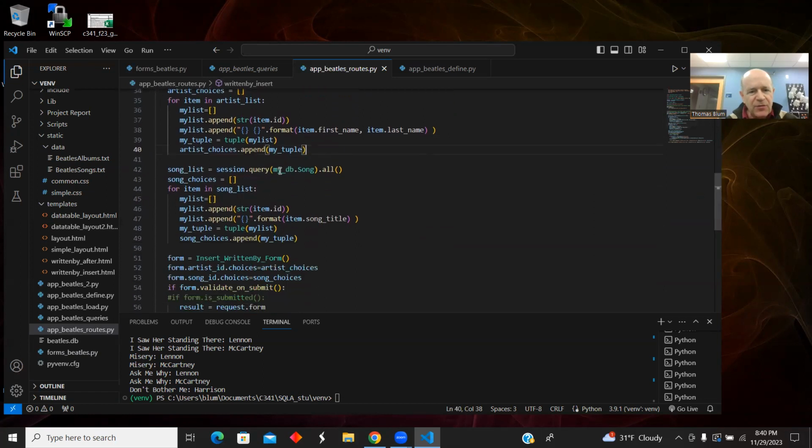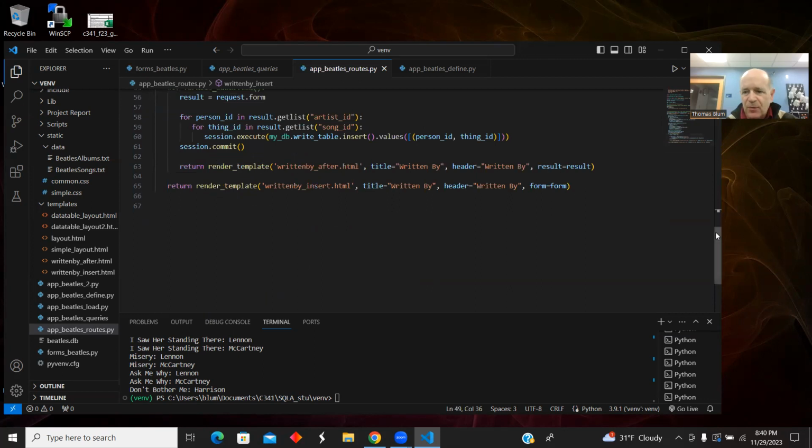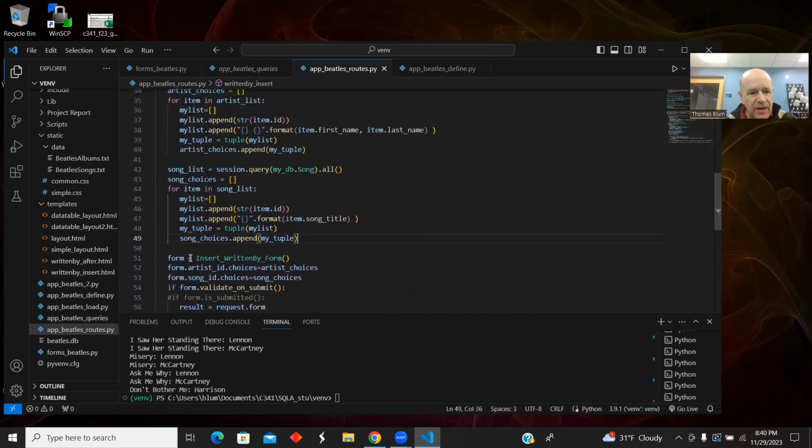And then same thing for song. I'm making this list of tuples. The tuple has two things: what we use behind the scenes, which is an ID, and what we want the user to see, which are these song titles. And then I instantiate my insert written by form, and then I set up those choices.